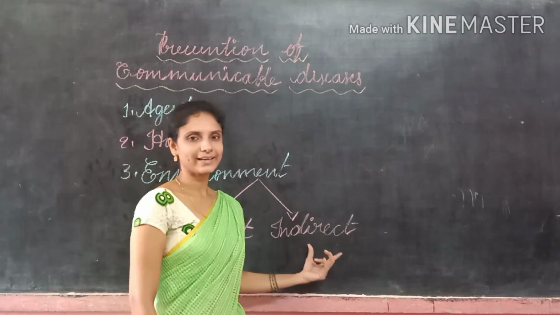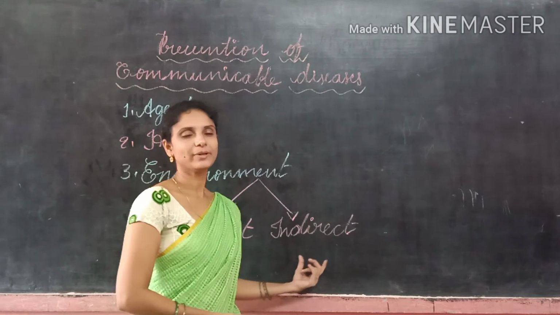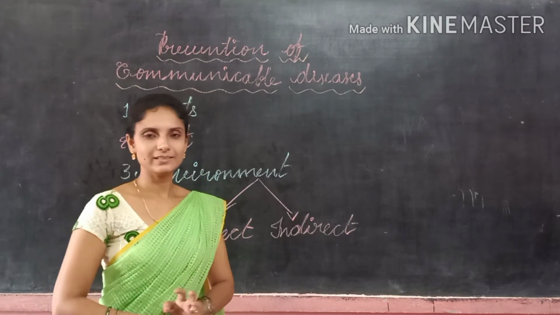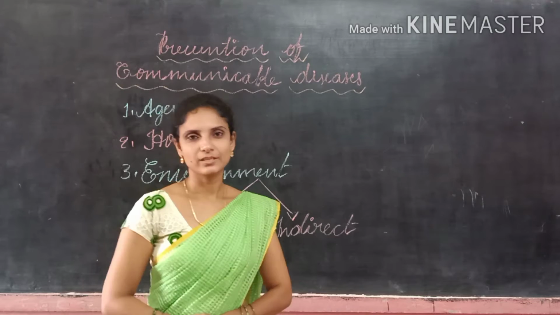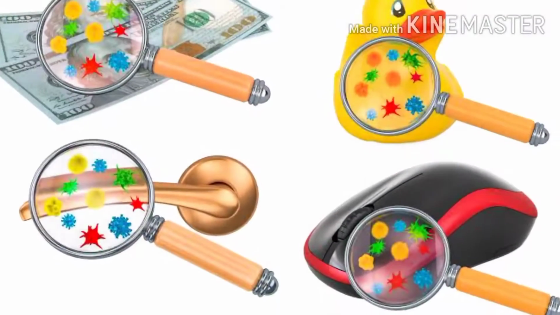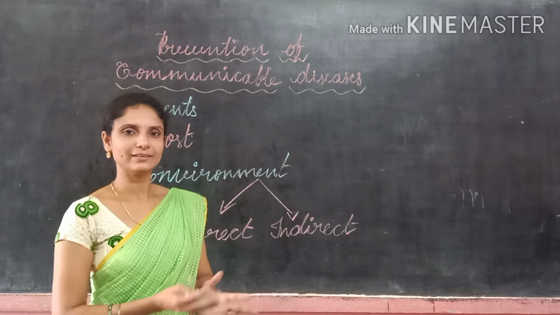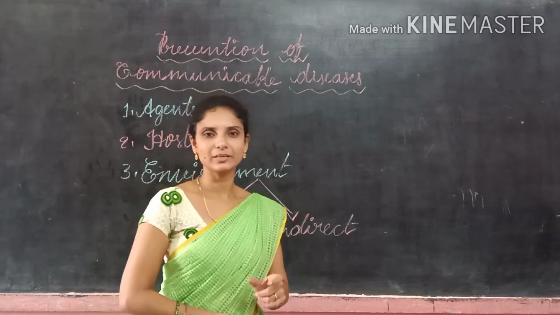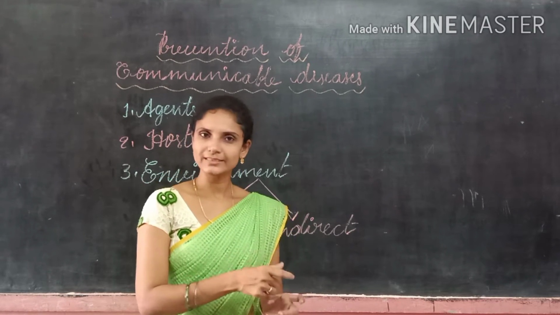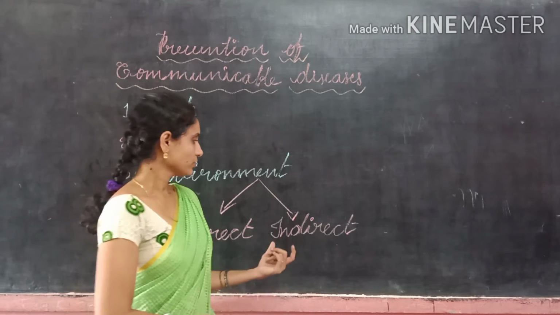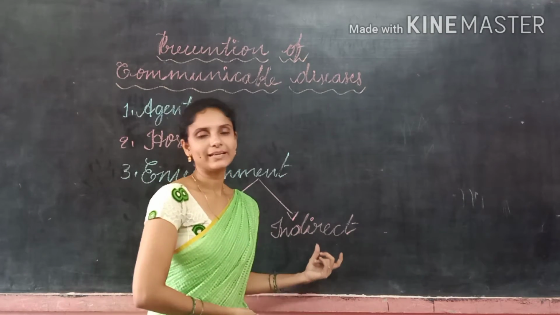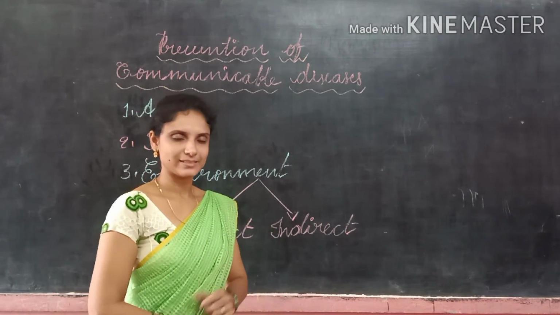The second method is the indirect method, which involves contaminated objects. What are contaminated objects? The objects which are used by the sick person. It may be books, pencils, pens, bag or TV remote, towels, spoons. Contaminated means it contains disease-causing germs. So in the indirect method, through contaminated objects we may get the disease.